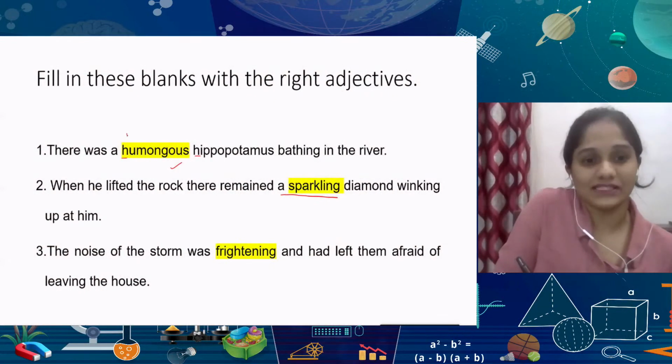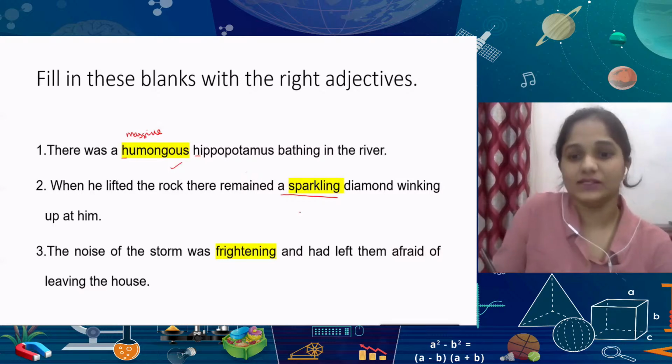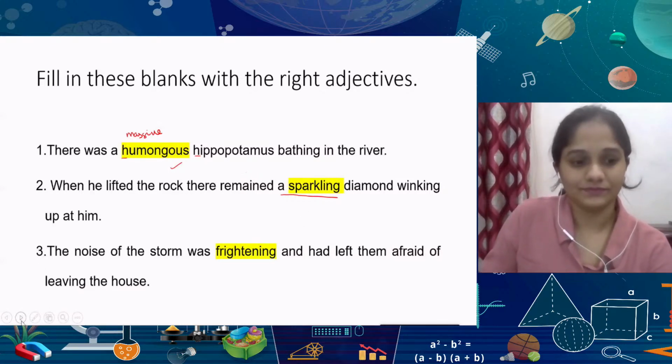Like, for example, this hippopotamus, we could have described him as massive. And one of our viewers has also commented, could we use the word massive or gigantic? Yes, of course. You can use massive, you can use gigantic, because it indicates the size. That's one of the things you want to do. That brings us to the culmination of this session.